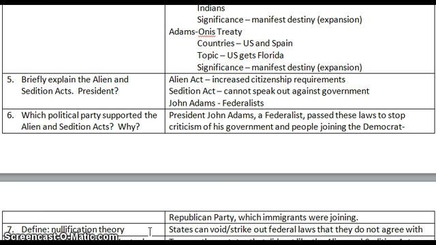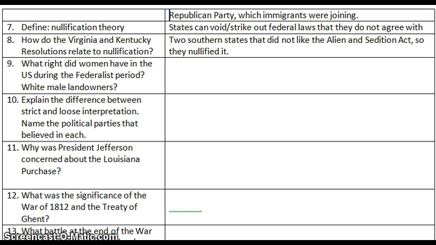Nullification, define the nullification theory. If you look at the root of this word, null, it means null and void, okay? So nullification means a state can strike out any federal law that they would like because they don't agree with it. So if I don't like a tax, I can just strike it out and I don't have to follow it and I don't have to pay it. Well, wouldn't that be convenient for every state? Okay. And imagine if this is actually something that states could do. You have 50 states within the United States. You would have 50 states making which rules they wanted to follow and which rules they didn't follow. It would be absolute chaos and anarchy. Our country wouldn't exist.